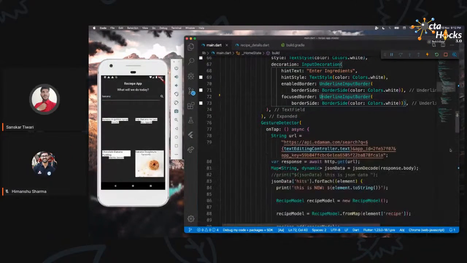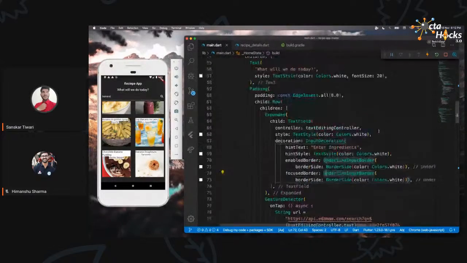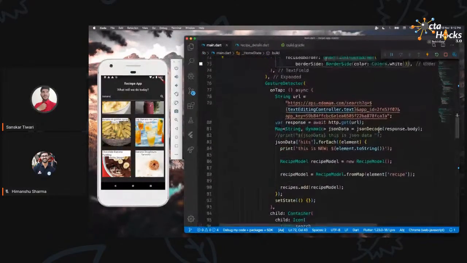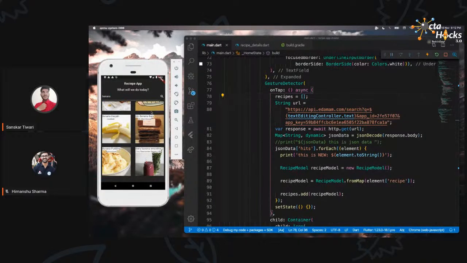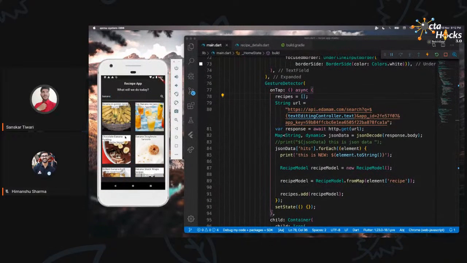One thing which is happening right now is all the details are just adding and adding. We need to first remove everything which we have before we continue for the next query. So I'm going to remove everything which we have and do it like this. So when I click on it again, it is going to first clear the recipes and then show me. So now you can see we have banana recipes. Okay, so I guess that's for the API part. I hope you understand how we can fetch the details and all.